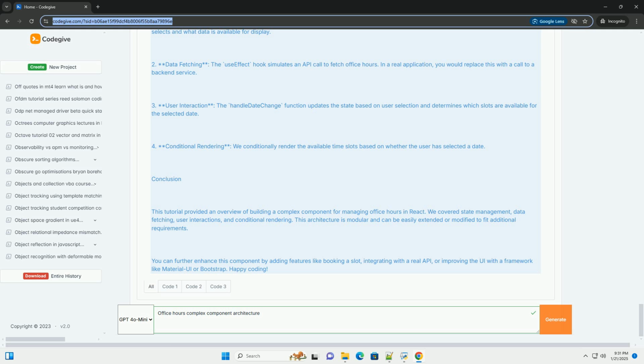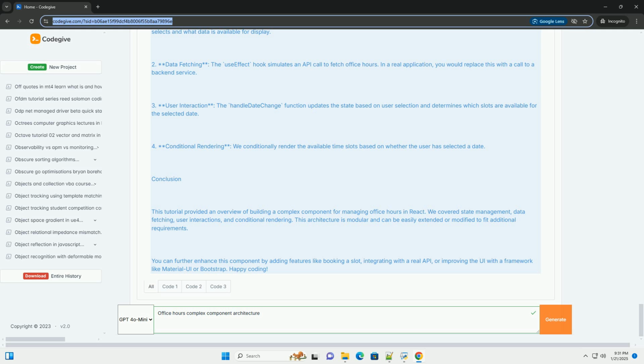Step 5. Running the application. Start your development server if it's not running already. Navigate to http://localhost:3000 in your browser, and you should see the office hours component. You can select dates to view available time slots.